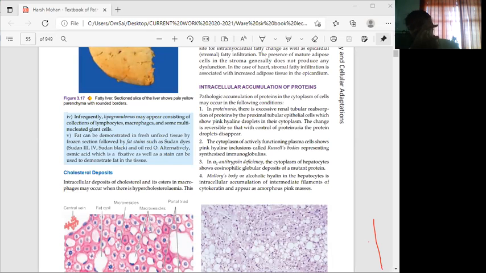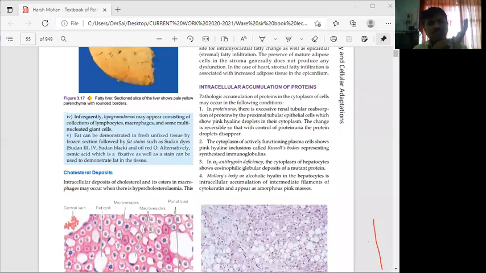In proteinuria, generally what will occur? In the proximal tubular cells of the nephron, which we know very well, the epithelial cells cause the reabsorption of a large quantity of proteins. As the proteins are absorbed in large quantity, they will show pink hyaline droplets in the cytoplasm of such epithelial cells. The change is reversible, so that with control of proteinuria, the protein droplets will disappear.